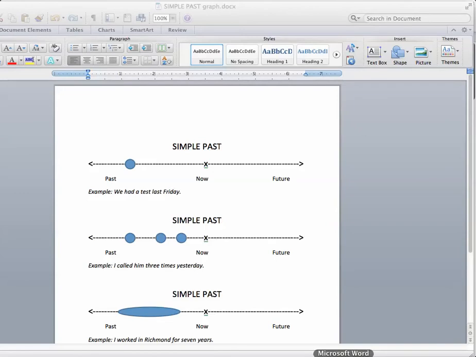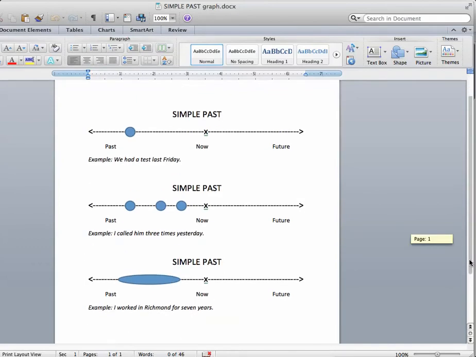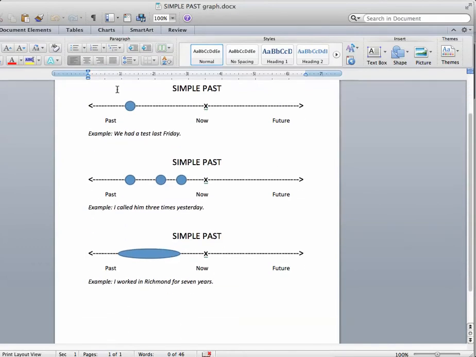Okay, let's look at some pictures of these verb tenses that we're talking about. When I use the simple past, maybe I'm talking about something that happened one time in the past, now, and future, okay? For example, he advertised on the internet, happened one time in the past.